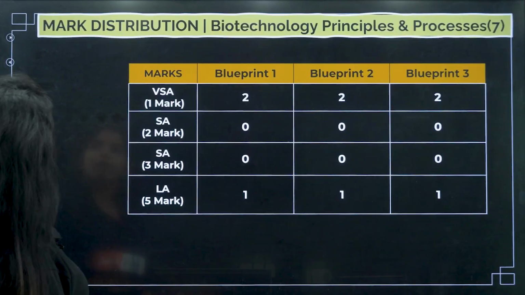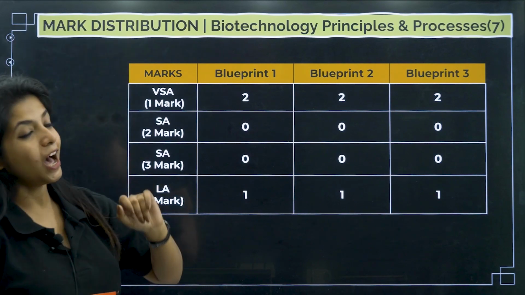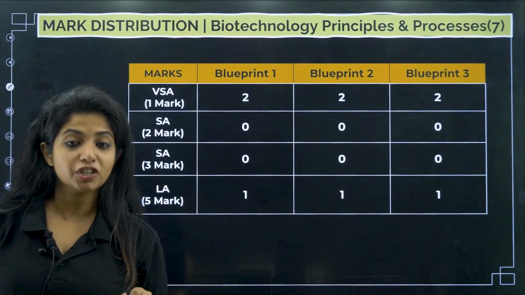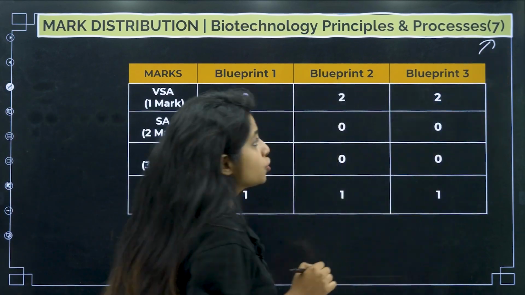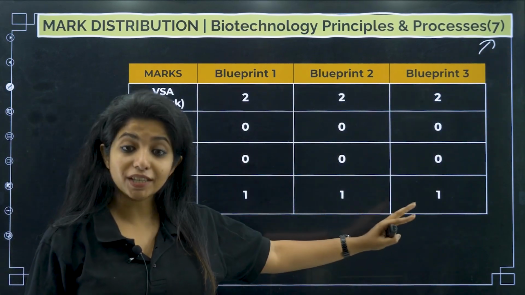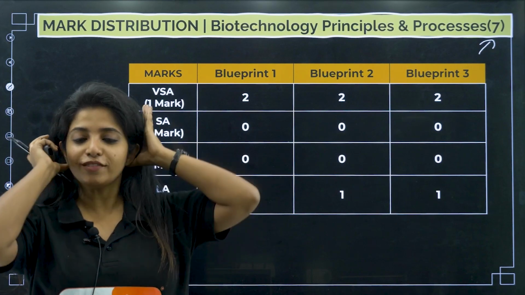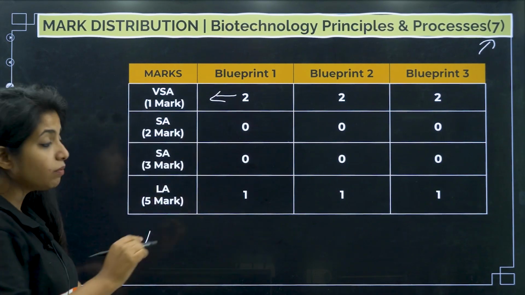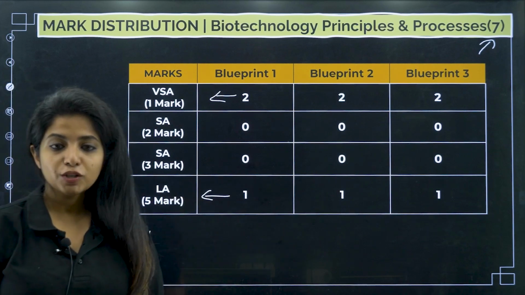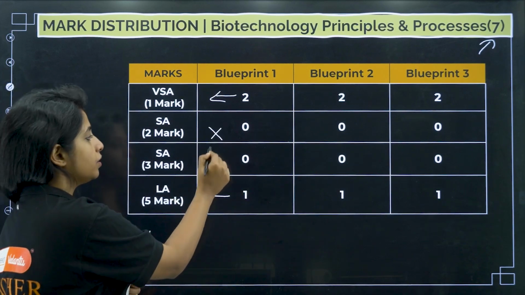Now, next thing, how many marks does this particular chapter hold? It holds 7 marks, my dear children, and according to the 3 blueprints given by the government, in all 3 of them they have mentioned that there will be 2 1-marker questions and 1 5-marker question. So you do not expect questions from the 2-marker and 3-marker category.